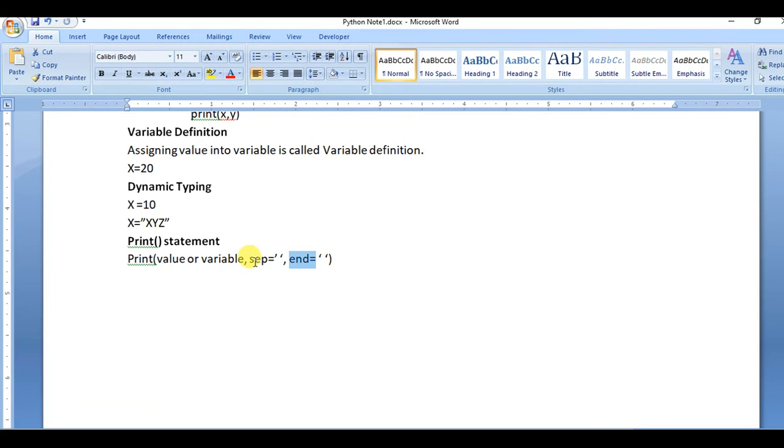So sep, separation, will be used to separate between the two values. So what separation character will print use to separate the values of variables if print prints more than one value? By default the separator character is space, and by default the end character is \n, meaning end is \n.